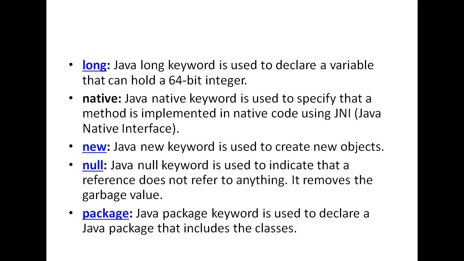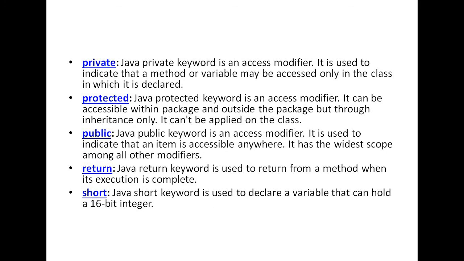Null is also a keyword that indicates that the reference or the object does not refer to anything. And package is generally used to create a package. A package is nothing but a combination of all the classes, interfaces or methods. We will discuss the package in your coming classes.